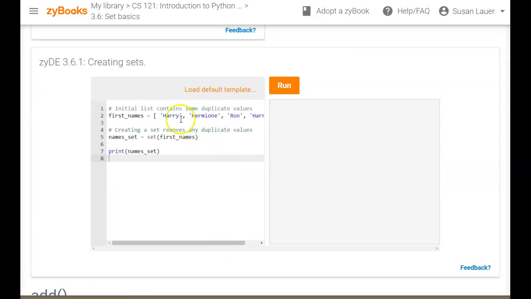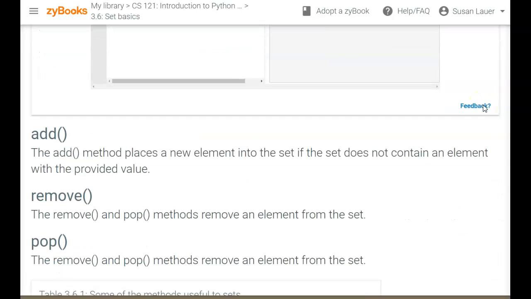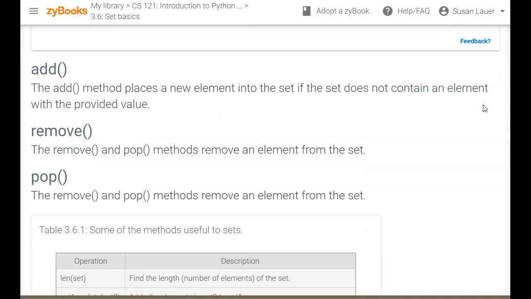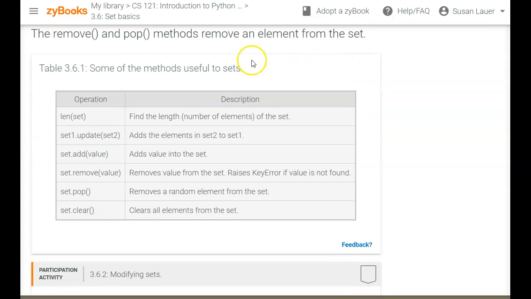The next exercise illustrates how you can take a list you have already created and make a set out of it. When you print this out, you get in curly braces the list elements that were in the first names list. So you have some functions and methods that you can use with sets. The add method places a new element in the set, and remove and pop remove an element from the set.